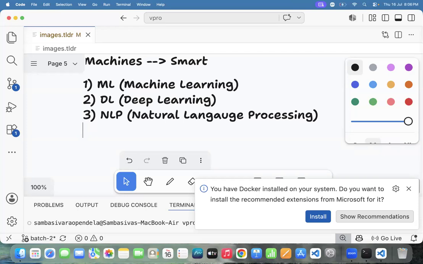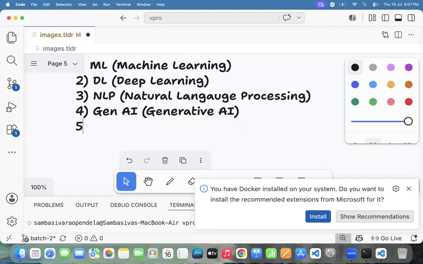Fine. Next one, the fourth one is GenAI. Hafiza, GenAI stands for Generative AI. And the fifth one is the agents. Sixth one is agentic AI. Fine.